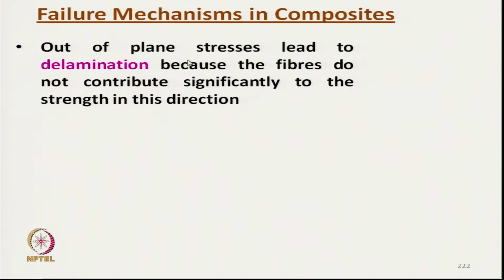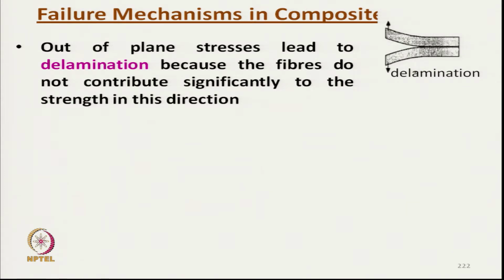Out of plane stress leads to delamination because the fibers do not contribute significantly to the strength in that direction. This is delamination, it is out of plane.